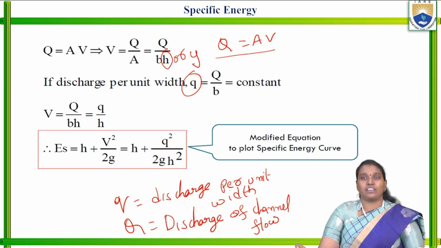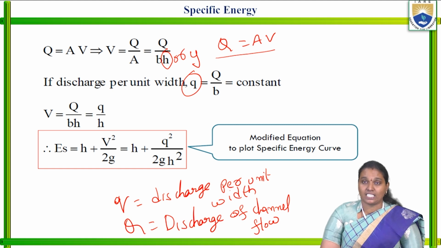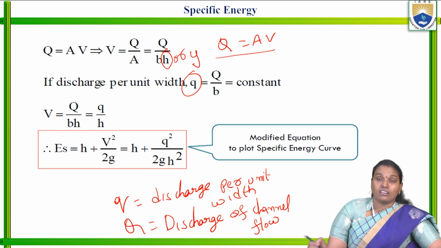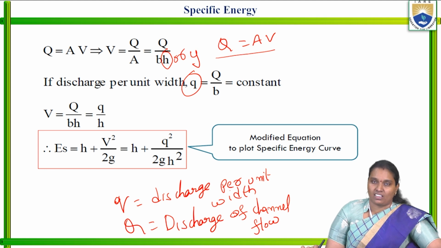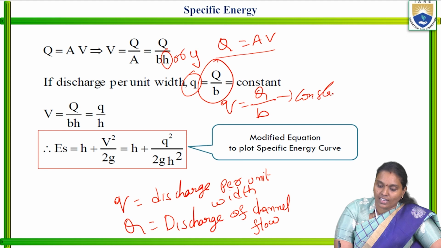This is the difference between small q and capital Q. In specific energy, we consider small q as a notation that is nothing but the discharge per unit width, and capital Q is the discharge of the overall channel. So small q is equal to capital Q by B; it is constant we are considering.